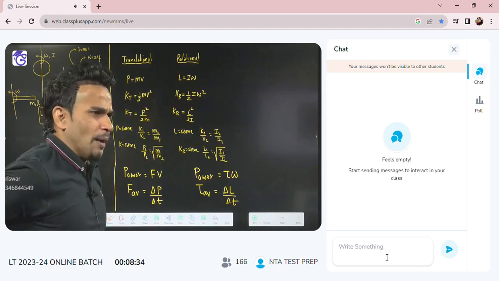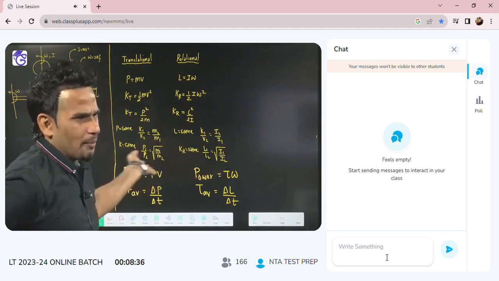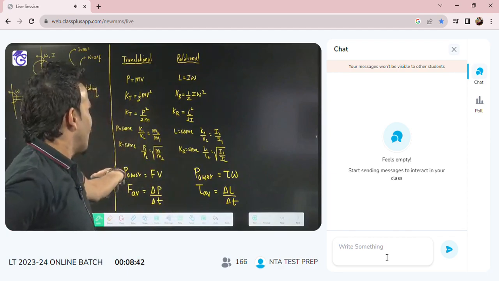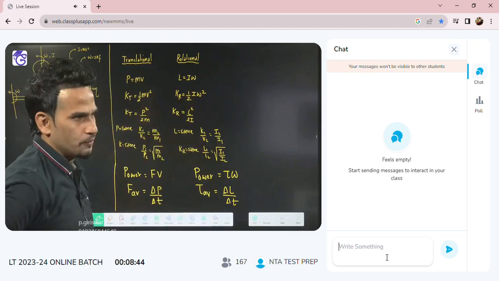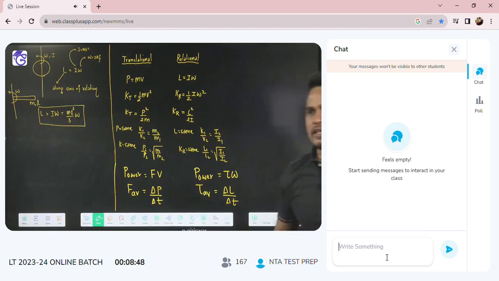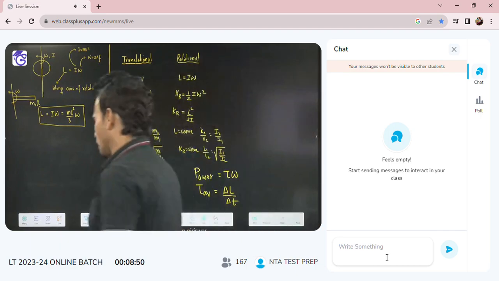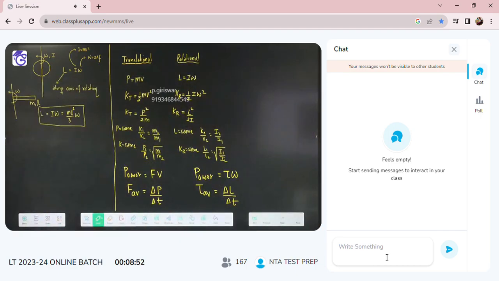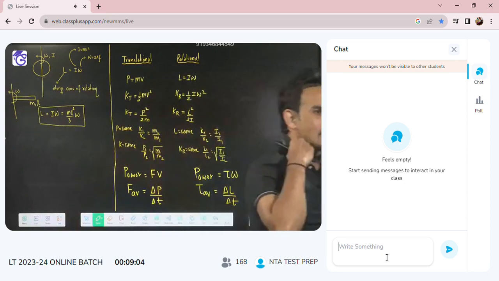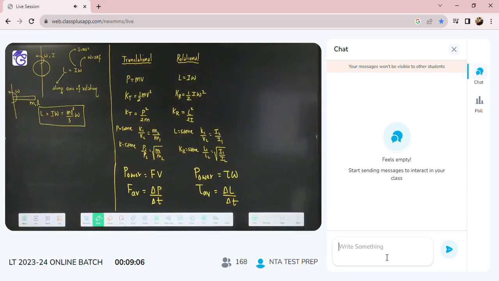No need to mug up. I'm not asking you to remember. I'm just telling you those results we can have in rotation also. The same results that we got for translational motion, we can get for rotational motion also. I'm giving you time of 2 seconds, see all this situation, then we will move further. L is not always constant. We will talk about that.